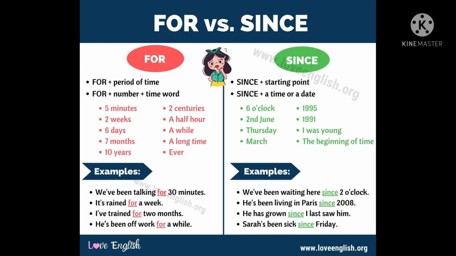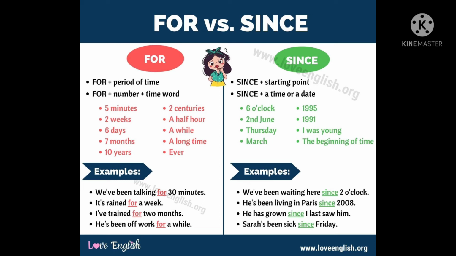Let us discuss the difference between for and since. Both are used to represent timing. For plus a period of time. Since plus a starting point. For example, it rained for a week. It denotes a period of time. Since means from where we started. We have been waiting here since 2 o'clock. Now it is 5 o'clock, which means we have been waiting from 2 o'clock. So for the starting point we use since.